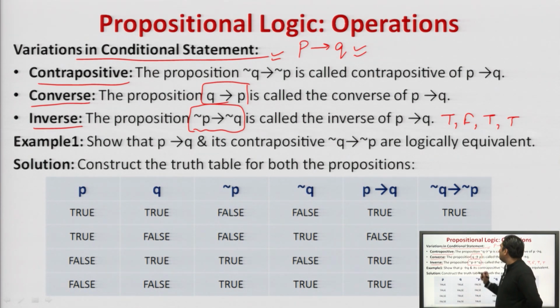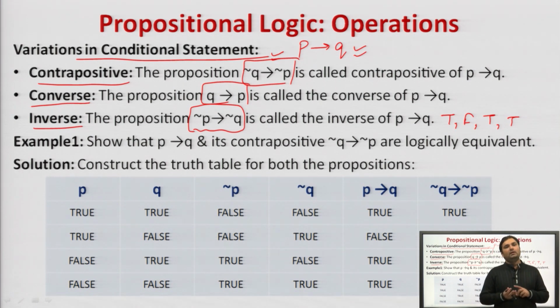Now, what will be contrapositive? Contrapositive is the converse then inverse. That is, first the converse of P implies Q, then the inverse of the converse obtained. So, please remember three things. In the conditional statement P implies Q, there are three variations which we have to deal with.